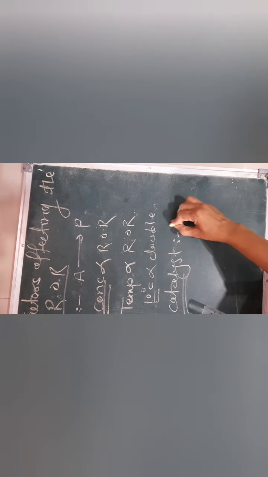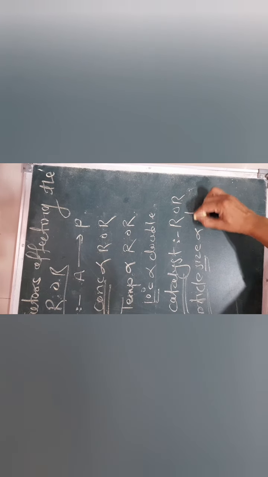You know the definition of catalyst. We had already studied the definition and the nature and the properties of catalyst in first year. Catalyst is a foreign substance which does not directly participate in the chemical reaction but which can alter the rate of reaction, and therefore the catalyst can also increase the rate of reaction.